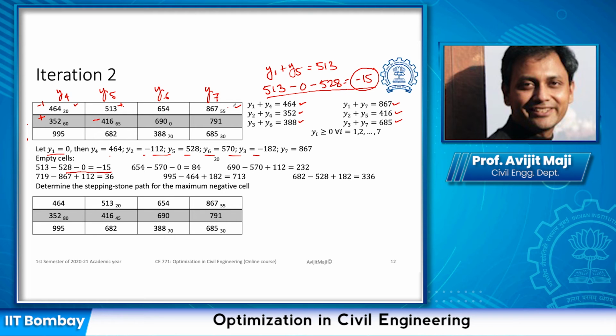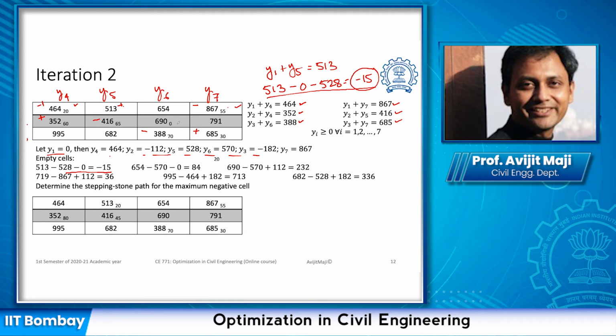If we had gone in this direction by chance, let us see if we can complete the path or not. We could have taken it from here. If we had taken it from here, we need to add it in one of the non-empty cells. We could have added it here. If we had added it here, the extreme non-empty cell is here from where we need to deduct. Then we need to find the extreme non-empty cell in the column, and we do not have any because all these are empty cells.